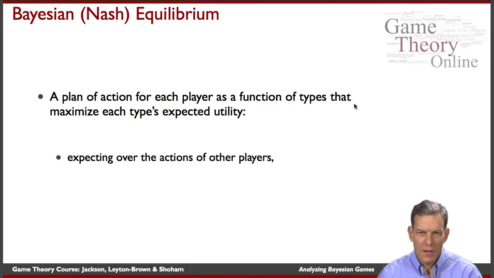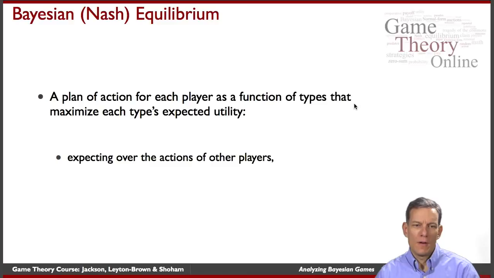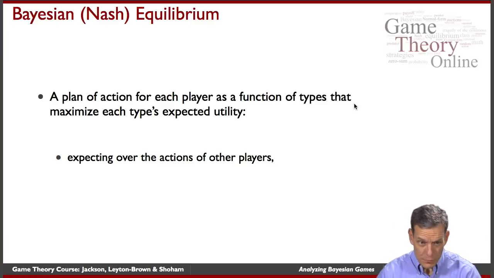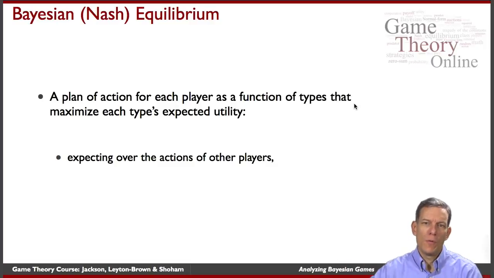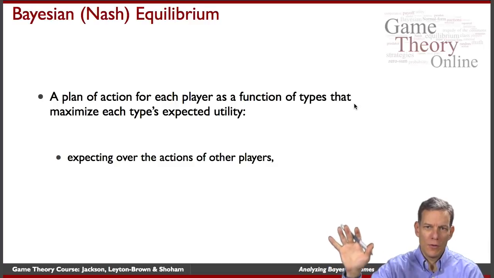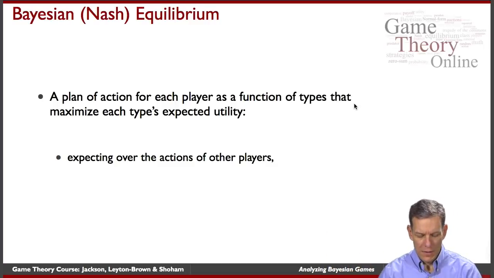And what are they expecting over? Well, in the Nash equilibrium, you fix the strategy of the other player and then you just maximize your payoff. Here we're expecting over the actions of other players. So we have to figure out, based on what we expect their types to be and possibly how they might be mixing, how they are playing based on those types, and what that leads to in the expected action distribution you're going to face.